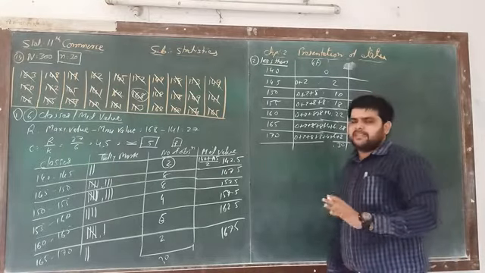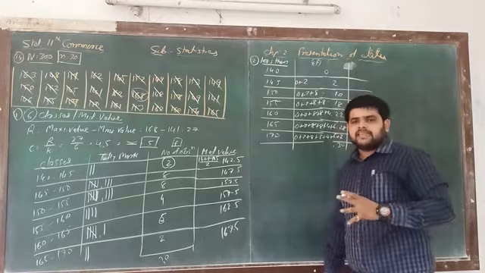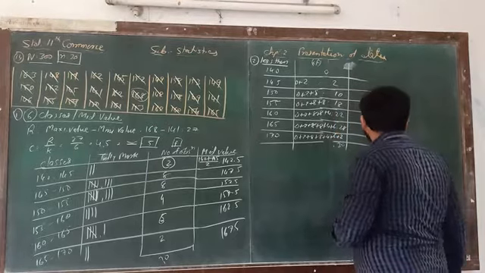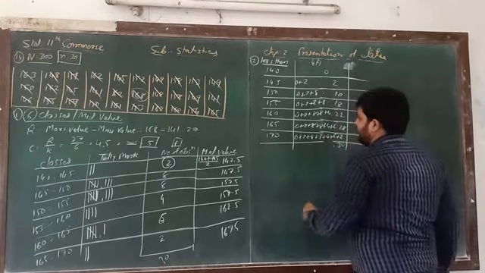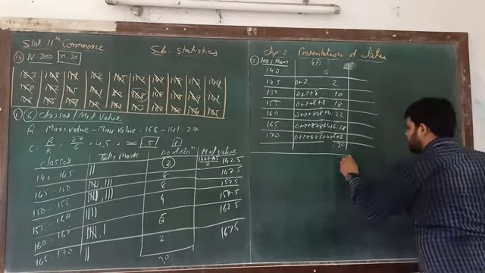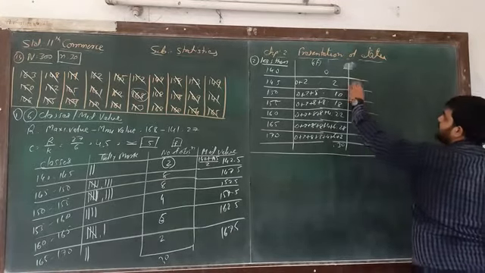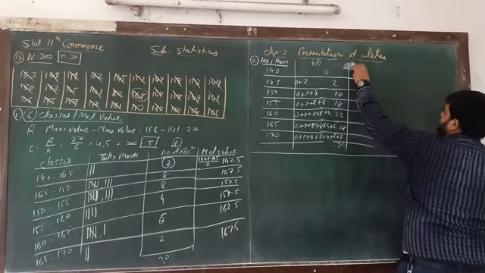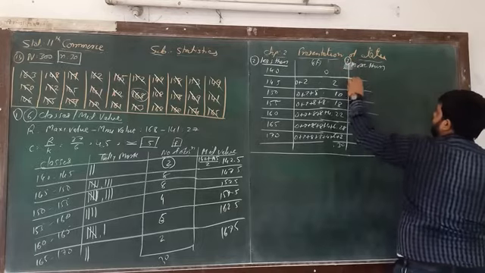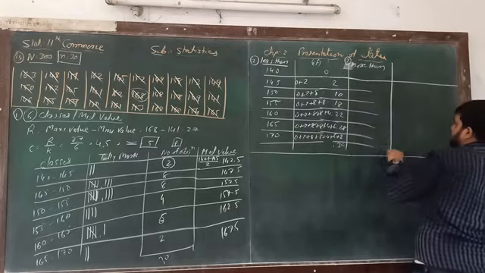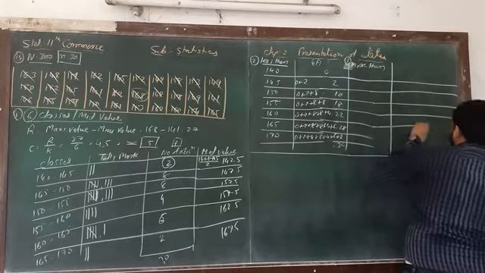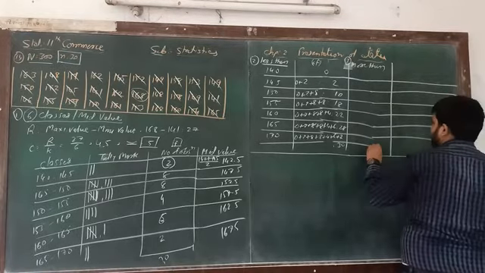This type of example we already calculated. This example is just like a revision of all the examples. Now the second one, what we have to do? We have to find out more than. This is number 3. Same as before, we have to do the calculations. In less than we have to add 1. In more than we have to deduct 1.